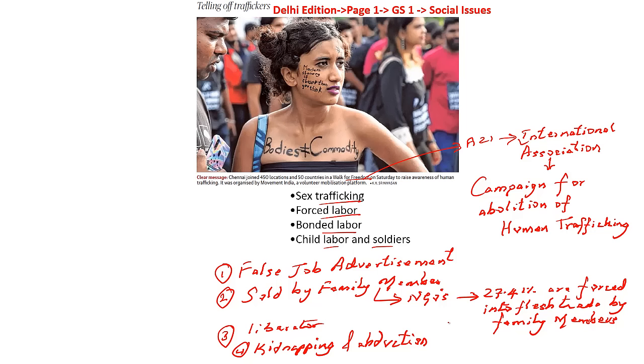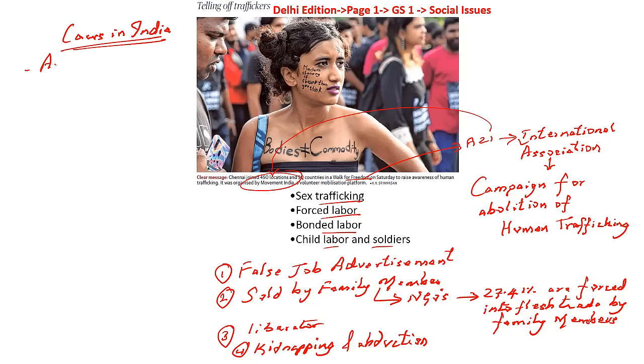The money that has been raised is also used for serving and addressing the needs of the victims of human trafficking. When it comes to India, this particular organization has closely cooperated with Movement India, which happens to be a volunteer mobilization platform. So the international organization is A21, and for India, it is Movement India, which has organized this particular event. This event was held in 10 cities in India, which includes Delhi, Mumbai, Chennai, Bangalore, so on and so forth, across 450 cities across the world and across 50 countries, where this awareness campaign was scheduled.